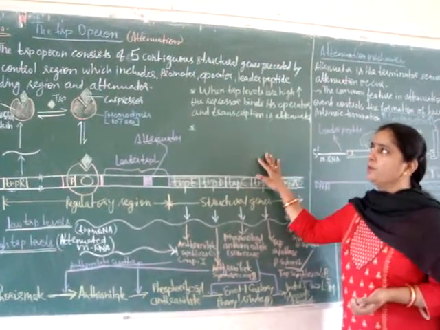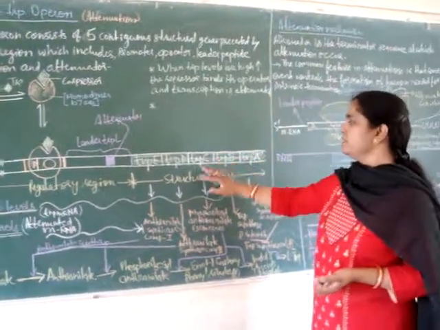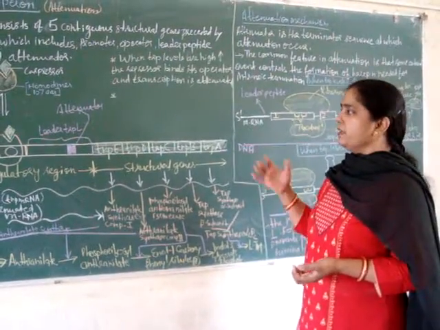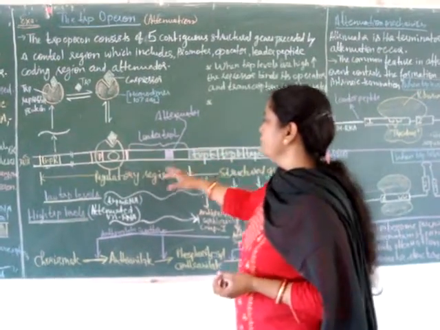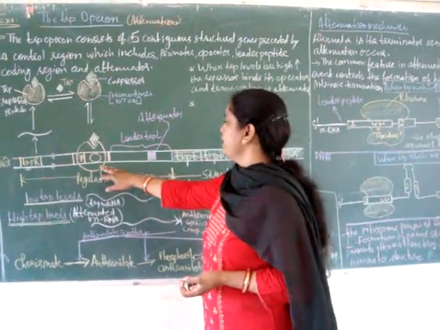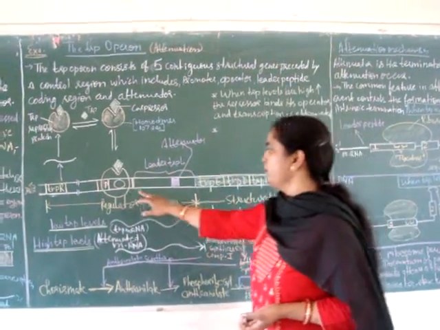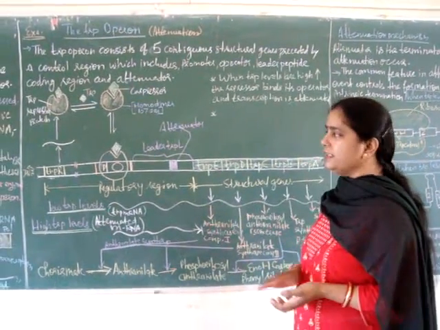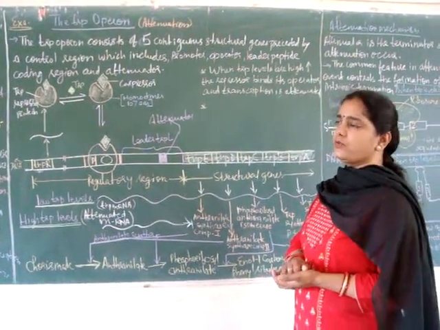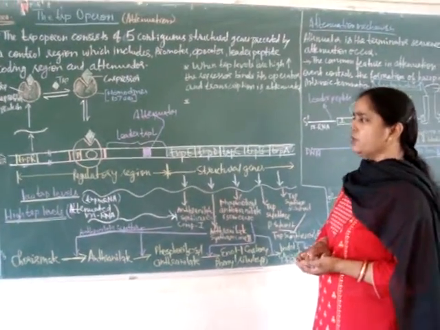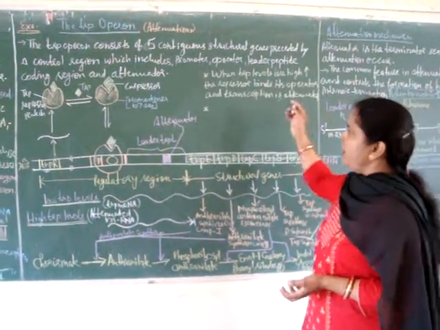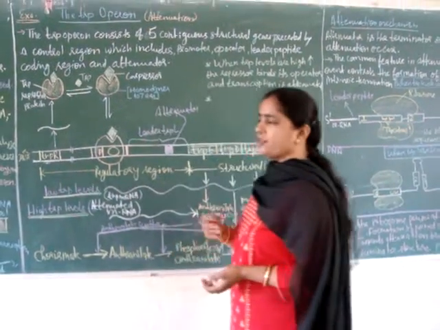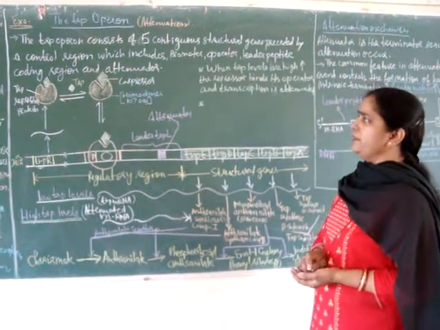The tryptophan or trp operon consists of 5 contiguous structural genes named A, B, C, D and E, which are controlled by a control region that includes the promoter and operator. Between the promoter-operator and the structural genes there is a leader peptide region, and within this leader peptide region an attenuator sequence is present that is responsible for attenuation. We will see it later. Then there is one more region, the trpR gene region, which expresses the regulatory repressor protein.